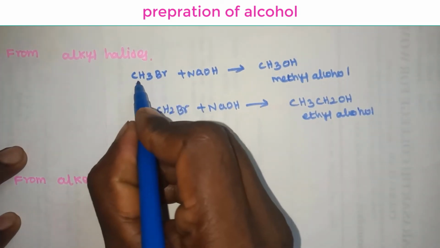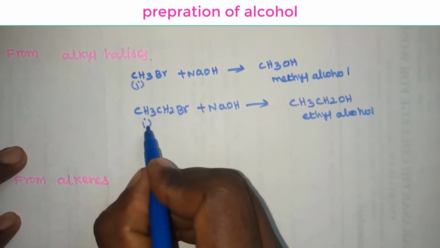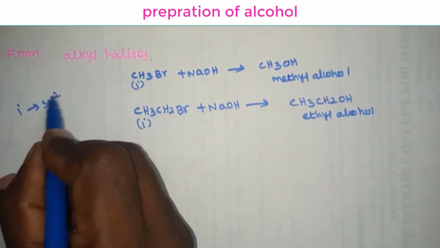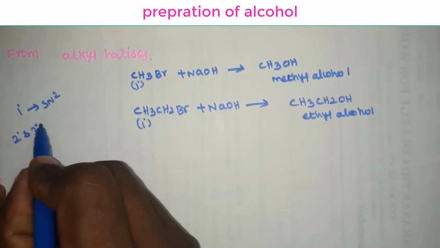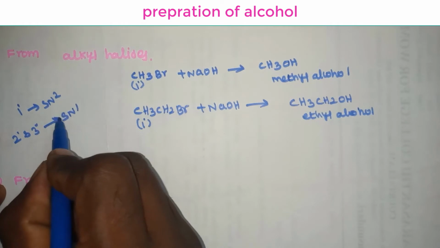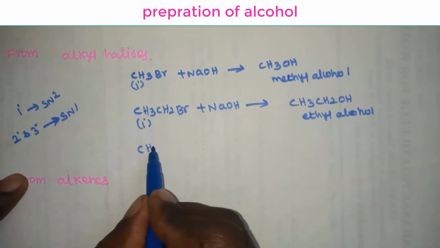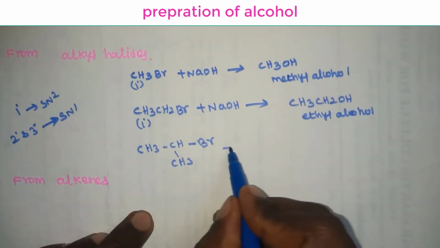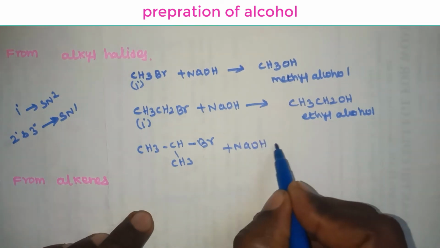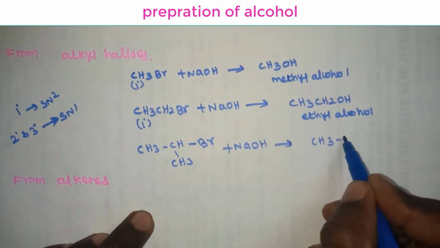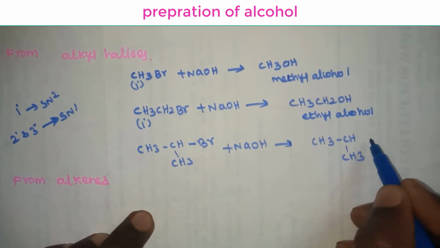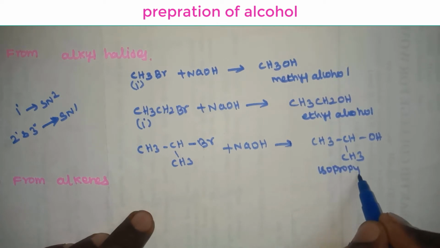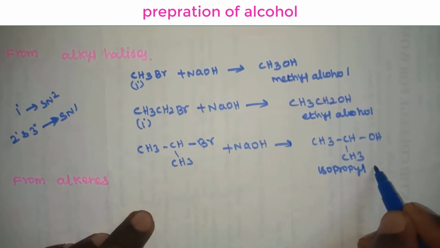CH3CH2OH is ethyl alcohol. These are examples of primary alkyl halides. Primary alkyl halides undergo SN2 reaction. Secondary and tertiary alkyl halides undergo SN1 reaction. Next example: CH3CHBrCH3, isopropyl bromide, reacts with aqueous sodium hydroxide to form isopropyl alcohol, CH3CHOHCH3.